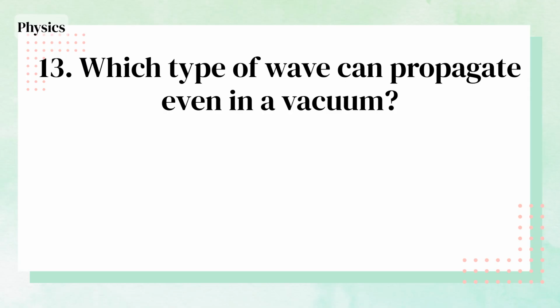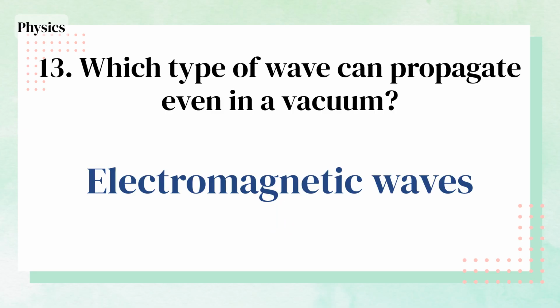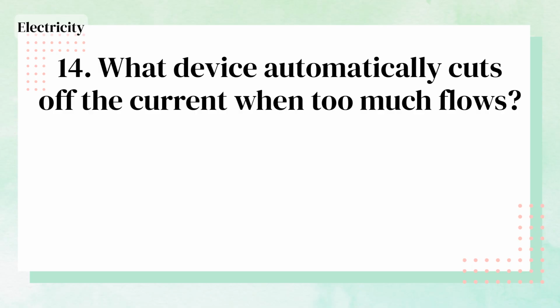Which type of wave can propagate even in a vacuum? Electromagnetic waves. What device automatically cuts off the current when too much flows? A fuse.